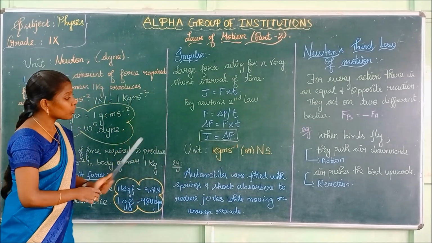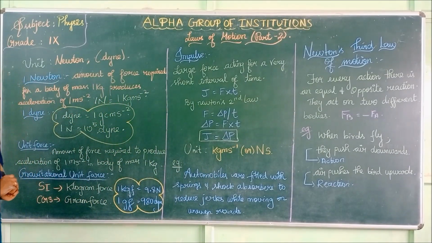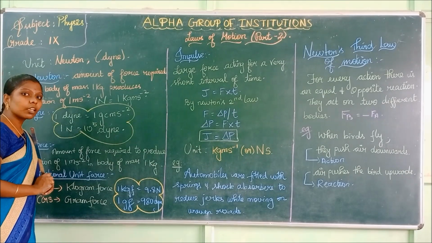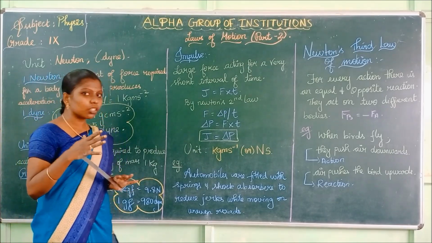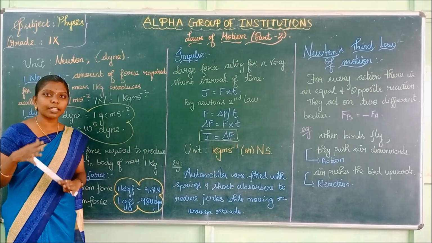Next, an example for this impulse. Automobiles are fitted with springs and shock absorbers to reduce jerks while moving on uneven roads. The shock absorbers are fitted to avoid jerks when they are moving on uneven roads. If the roads are uneven, what will happen?